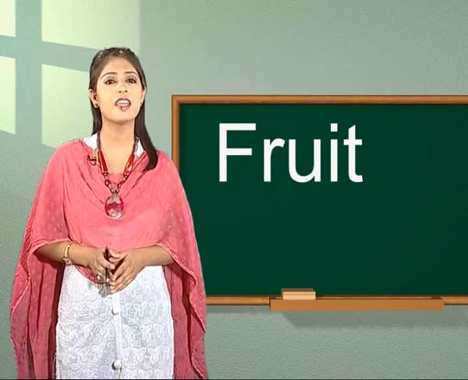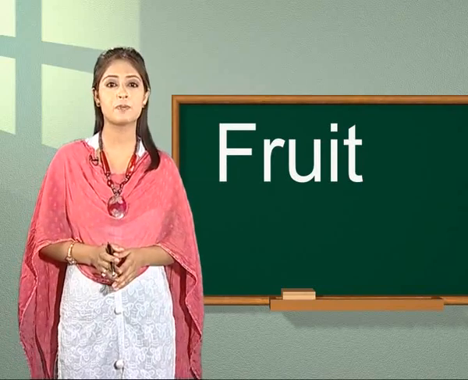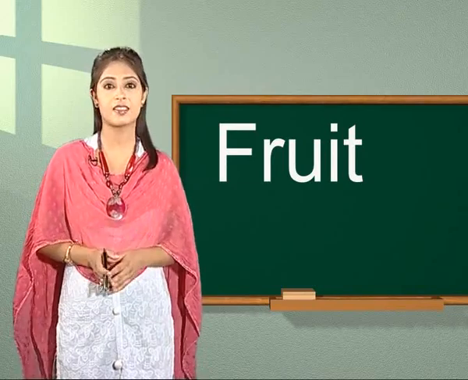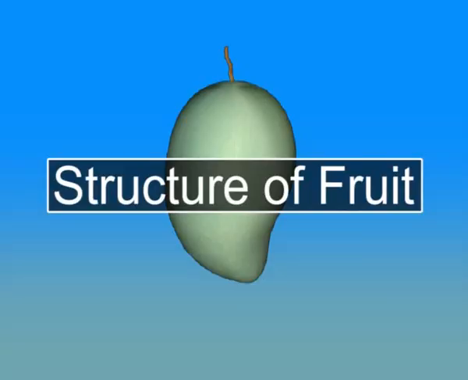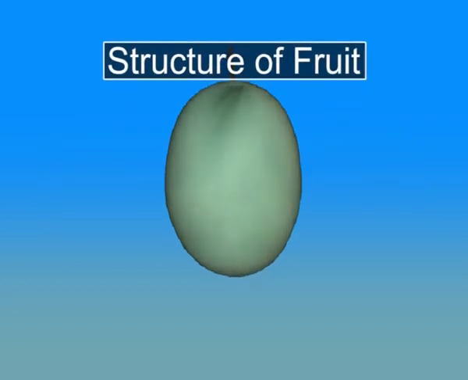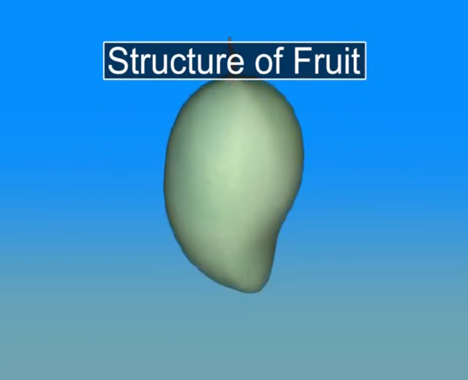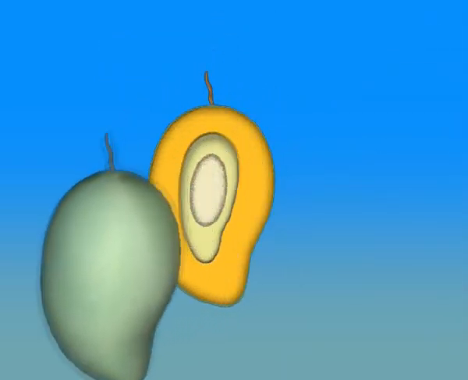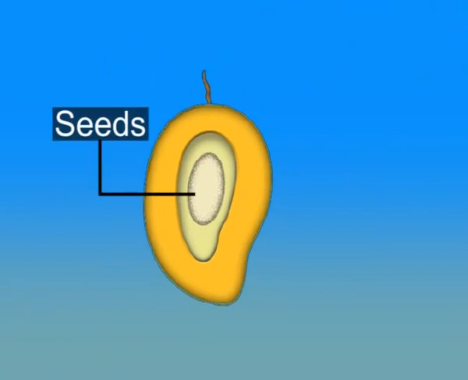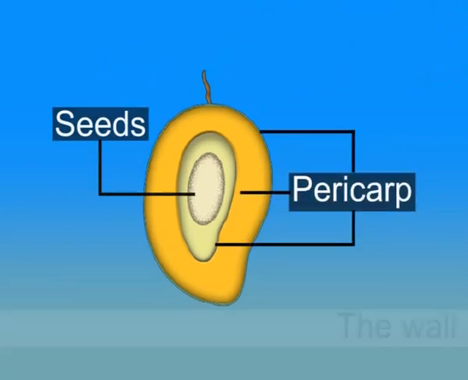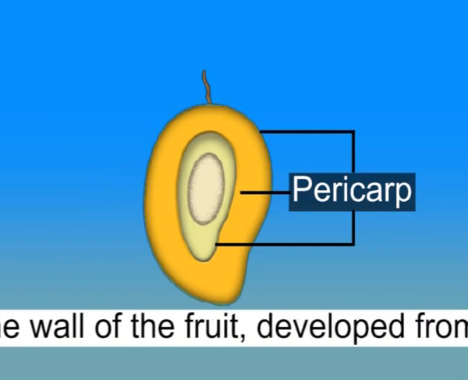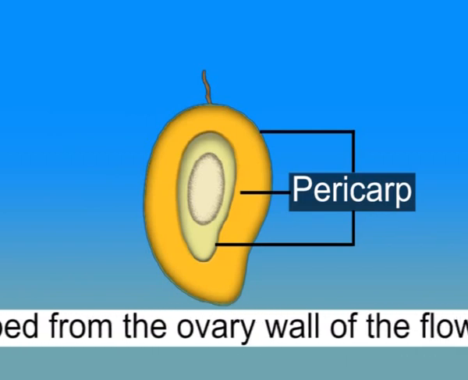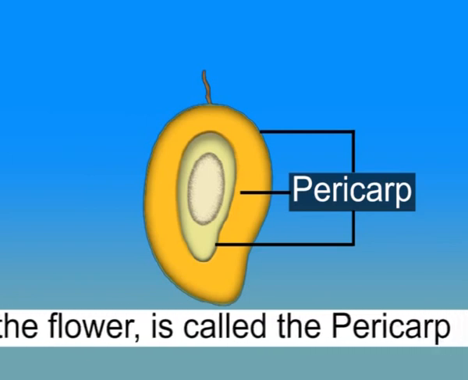But the real question here is how this fruit develops and how it actually looks like. Let us see this. Structure of fruit. Fruits vary widely in physical appearance, but their basic structure is the same. Fruit consists of mainly two parts, the seeds and a pericarp. The wall of the fruit developed from the ovary wall of the flower is called the pericarp.